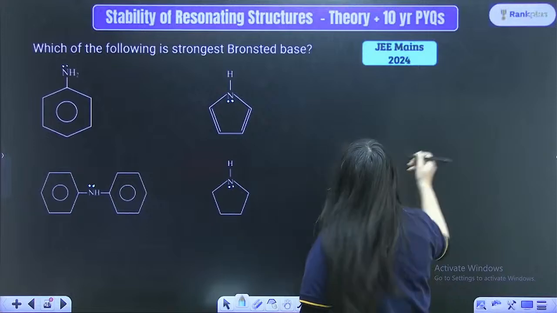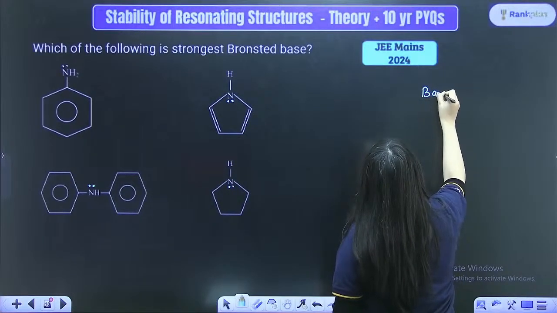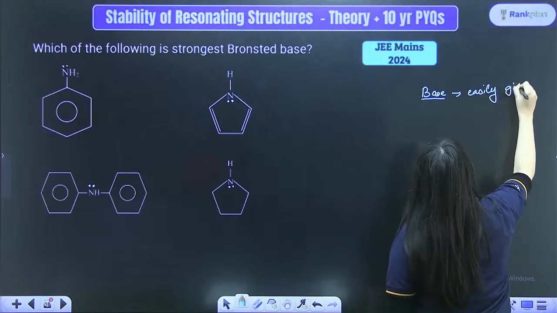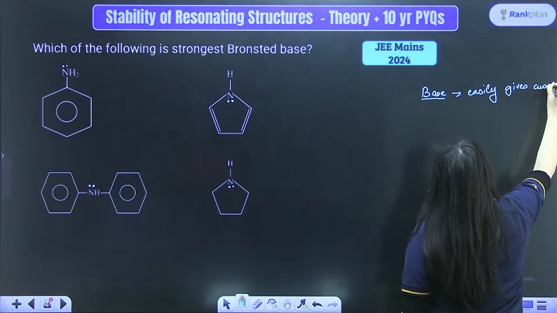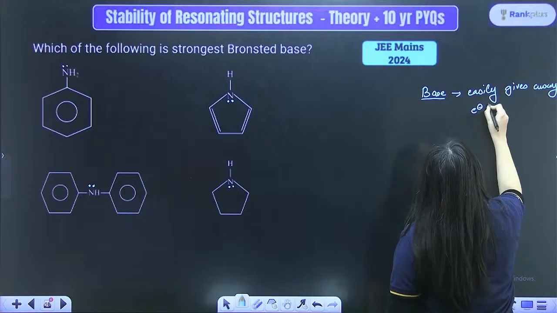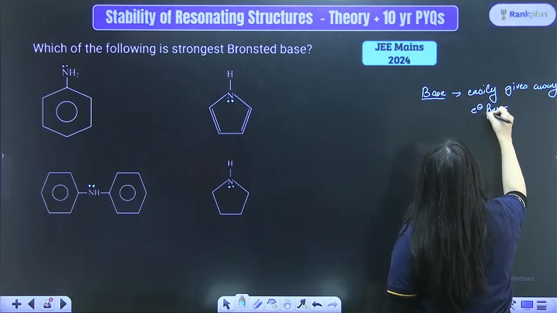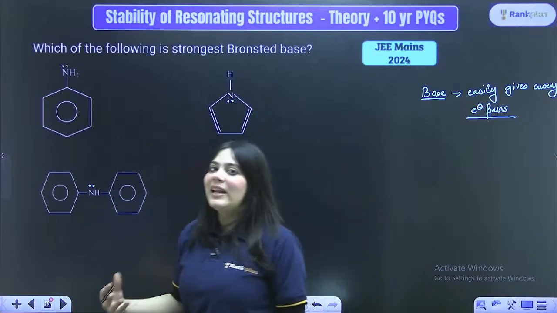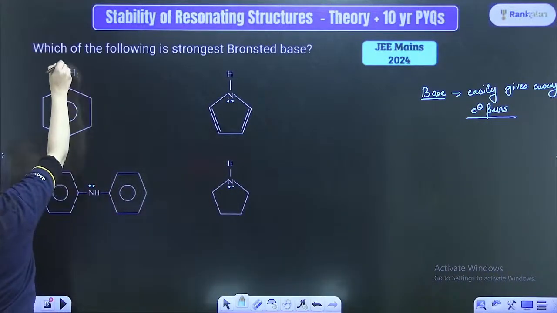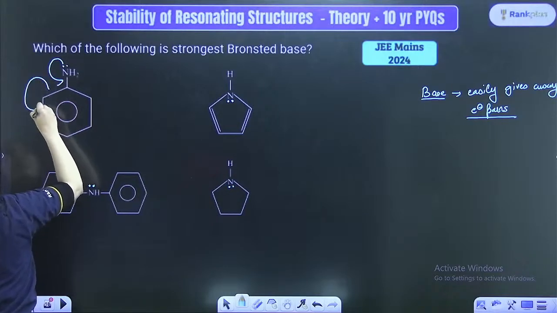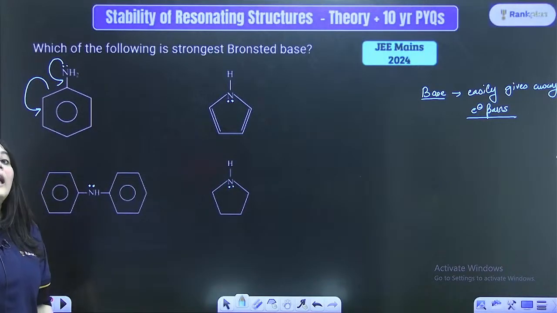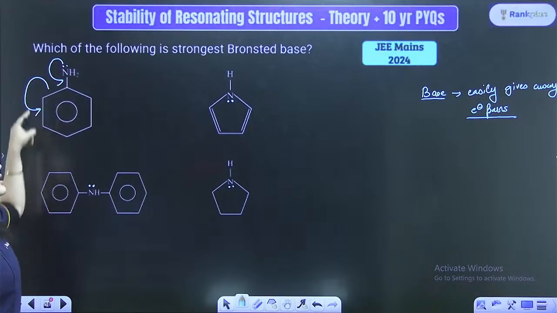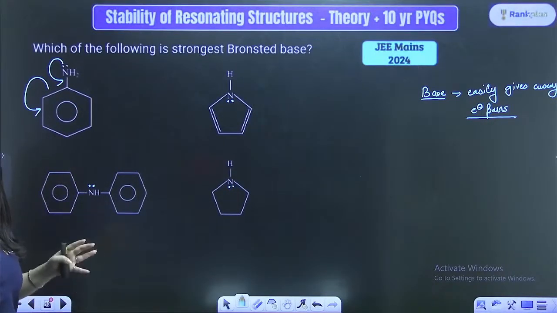What is a strong Bronsted base? Beta, a strong Bronsted base is one which easily gives away electron pairs, right? It has to give away electrons. Now look at this aniline over here. Can you see, ma'am, this aniline will actually participate in resonance with the benzene ring. Hence, these lone pairs are not available to donate because these lone pairs are participating in resonance. So this is not a good base.